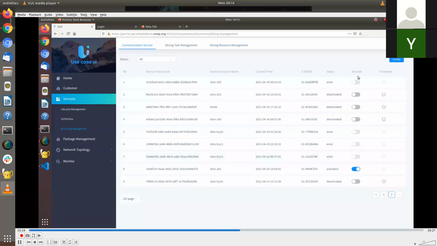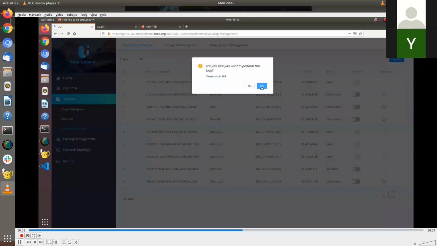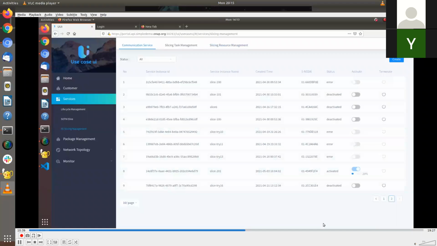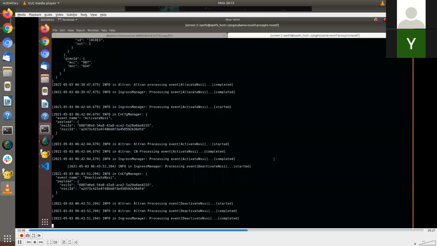We'll do a deactivation now as a next step. We're changing the status to deactivate, and we'll receive a deactivate event at the core NSSMF again. Yeah, so we previously received activate, now we received the deactivate event.